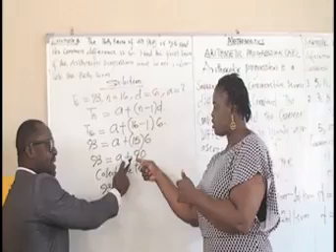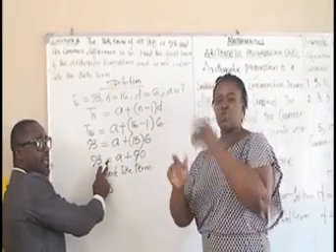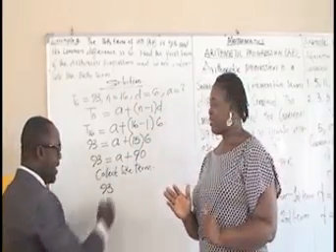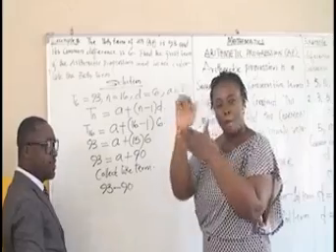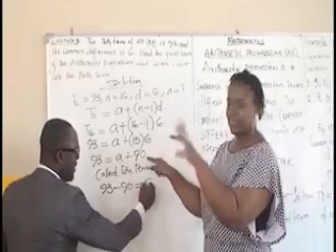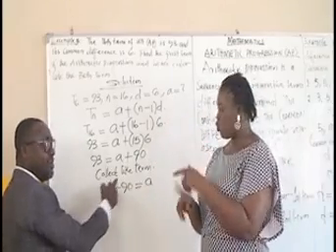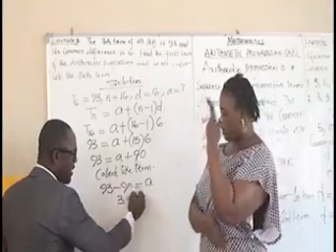So when addition is crossing the equality sign, it becomes what? Negative. We have minus 90. That's why we have minus. This plus will tend to become minus, equals to A. 93 minus 90 will give us 3, equals to A.